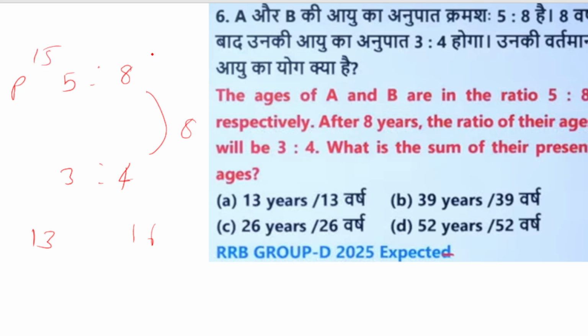The age is 15, the other is 24. 24 plus 8 is 32. 15 plus 8 is 23. It is not possible. If we take 26 as the sum, means 10 and 8 2s are 16. 16 plus 8 is 24. 10 plus 8 is 18. So 6 3s are 18 and 6 4s are 24. So this is possible, means 26 is the sum of their present ages. So we can solve this question by using the options.